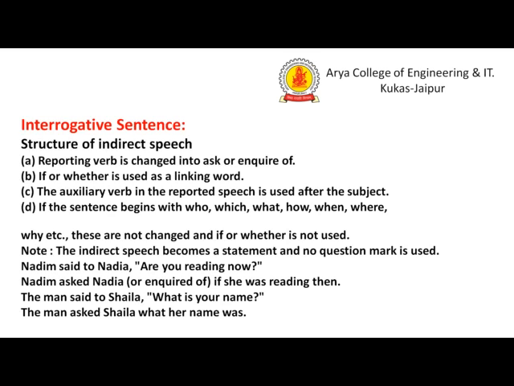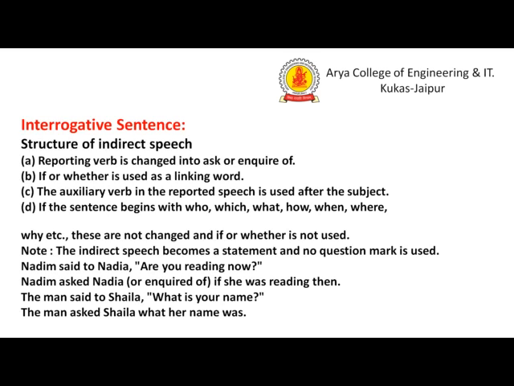Now the auxiliary verb in the reported speech is used after the subject. This is quite obvious, something we have already done, and we will also do it at the same level in the interrogative rule. Remember one thing: if the sentence begins with who, which, what, how, when, where, why, etc., these are not changed, and if or whether is not used.